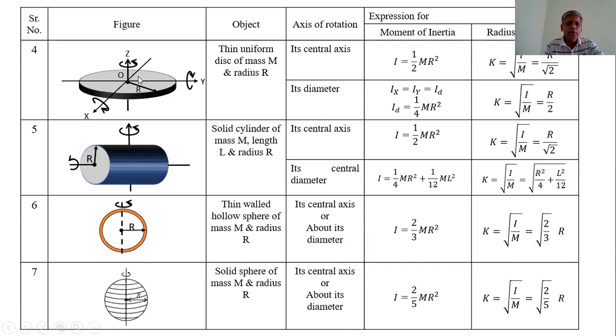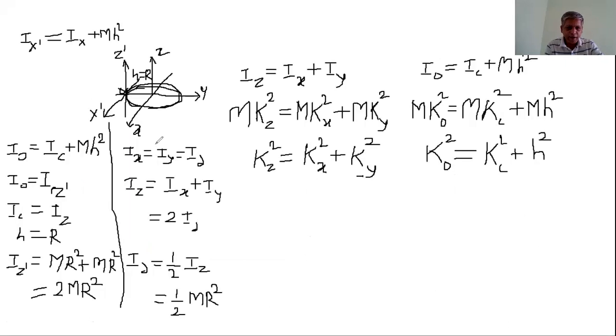Now obtain the expression for the moment of inertia of the disk about its diameter, same as that of the ring. Here, instead of ring, we consider disk and apply the same method. Here Iz is equal to half mr square. Therefore, half into half, that is 1/4.